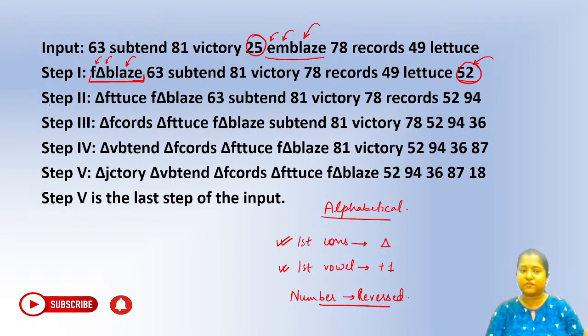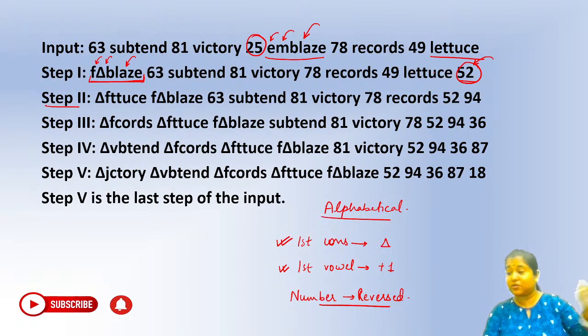So you can see this is the logic. Similarly, in step 2, if you check step 2, what has happened? After emblaze, which is the next word, you can see after E we have lettuce. Okay, right? So lettuce will be the next word that you should put towards the left hand side.